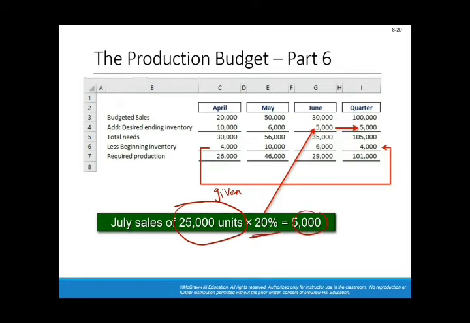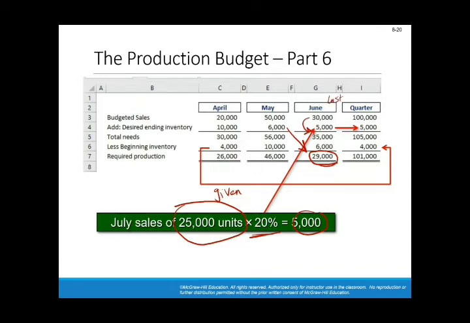So add to the production 20% of the next month's sales, which is 5,000 units, and deduct from it the beginning inventory, which is the ending of the previous month, which is the 6,000. So you need to produce 29,000 units in June.